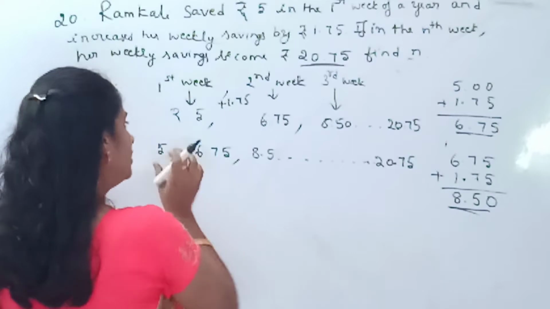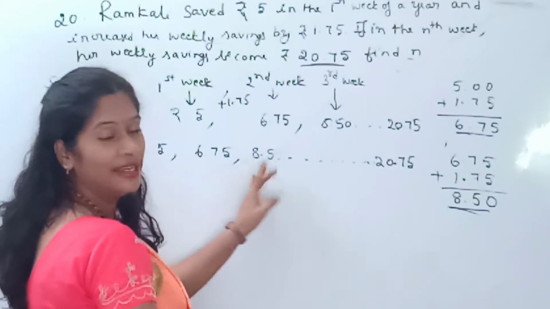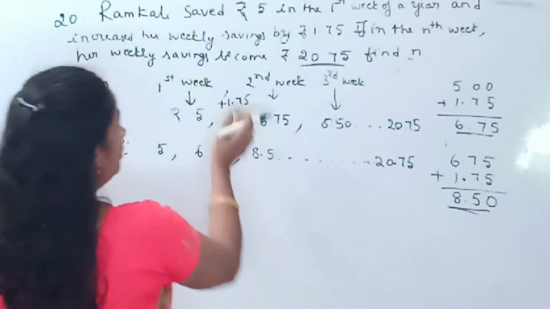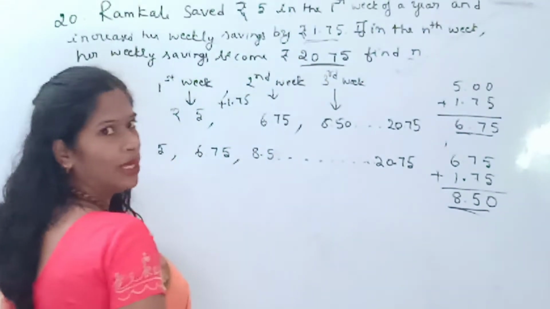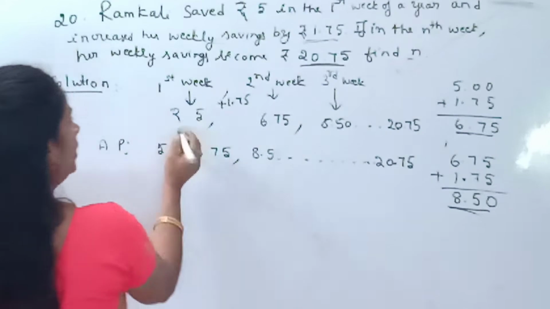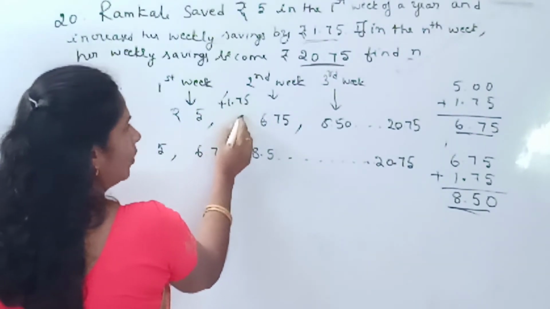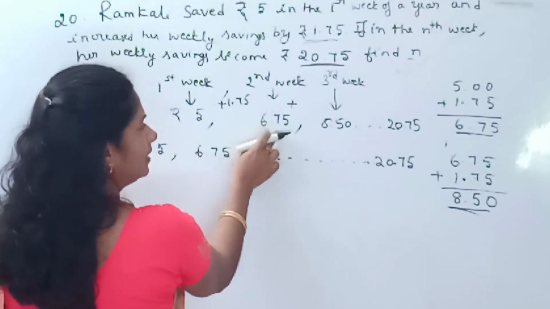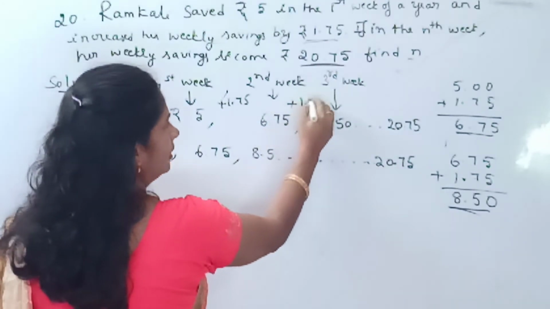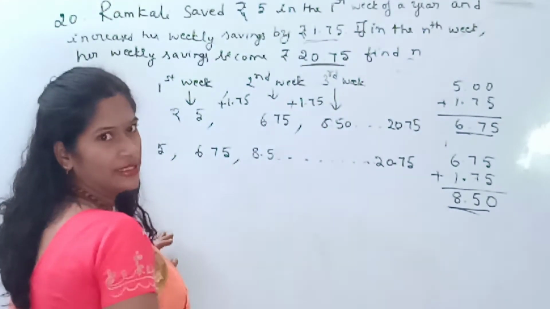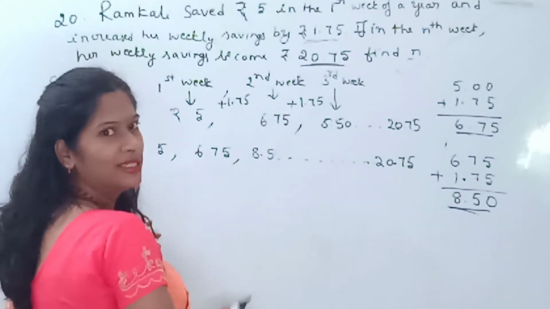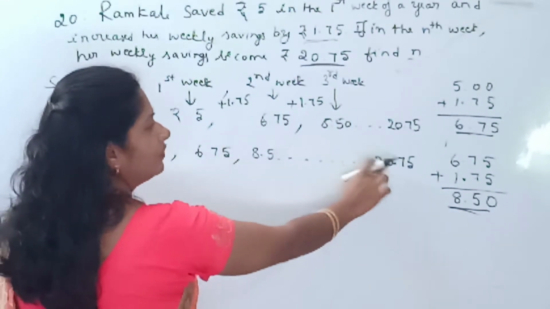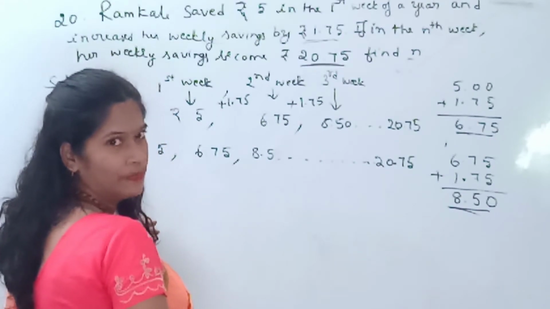Yes, no doubt it forms an AP, because each week her savings increase by 1.75. We keep on adding 1.75 to the preceding term to get the succeeding term. That is our common difference, the fixed number we add throughout the list. So this list of numbers forms an AP.